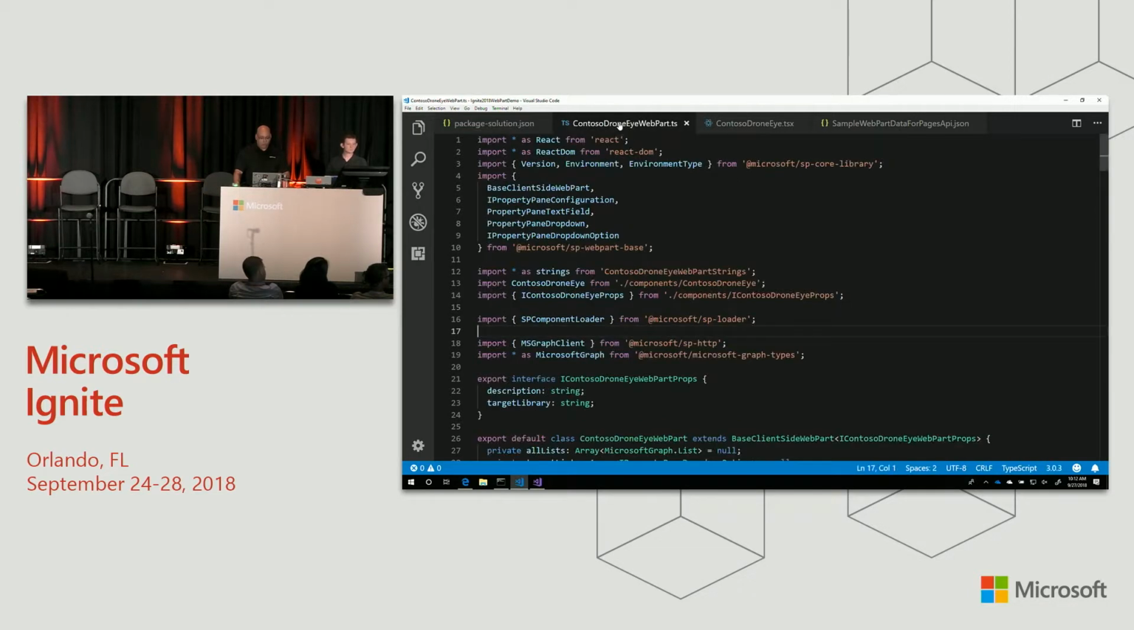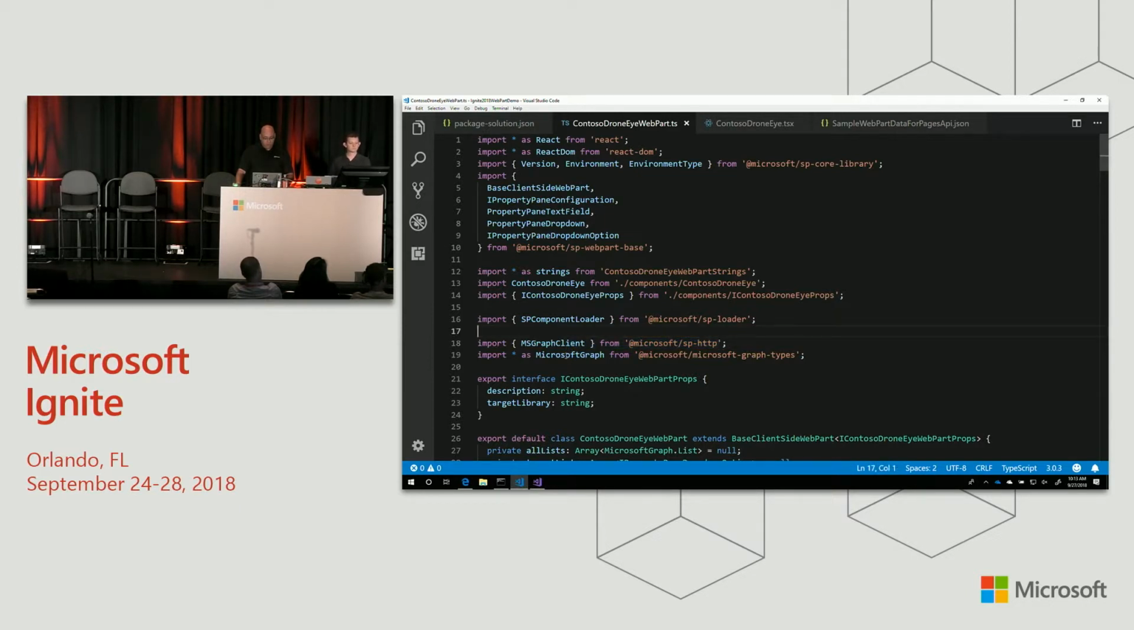So in our web part, we're going to look at the top level. And we need a few things to make this work. We recently released version 1.6 of the SharePoint Framework. And in that, we took the Graph support from preview to general availability. In doing that, we moved the client out of the preview package. So I actually need to import my MS Graph client from Microsoft SP HTTP. That's its new home. So this is the production support version from Framework 1.6.